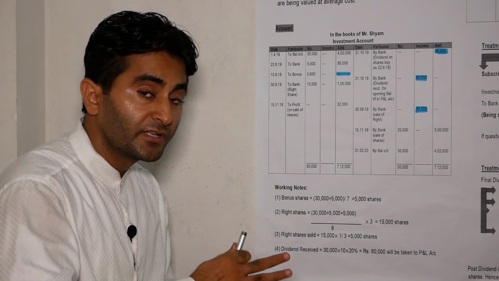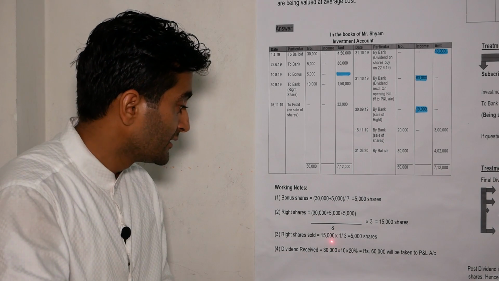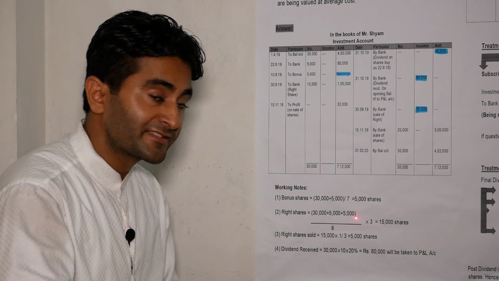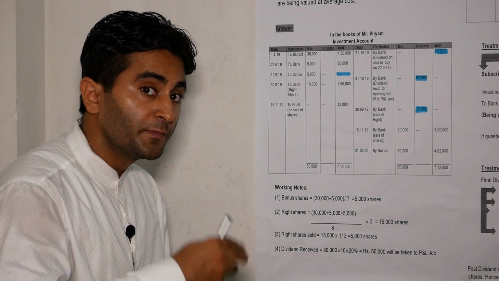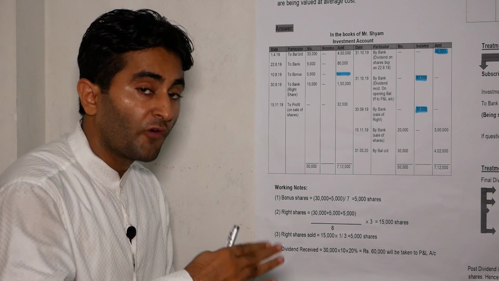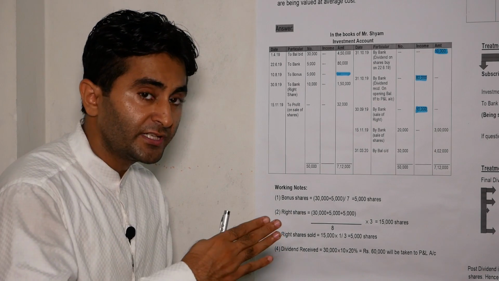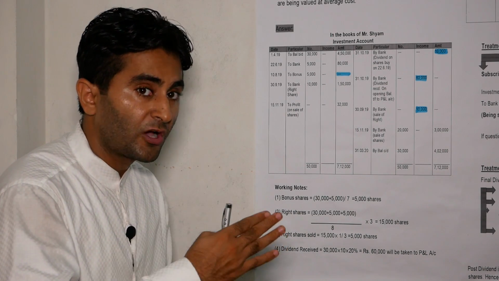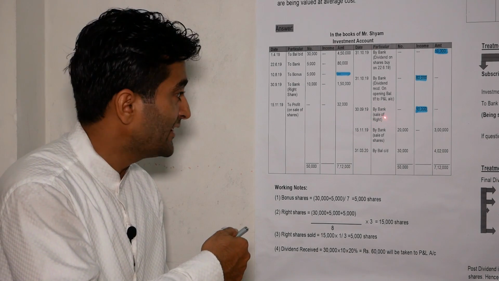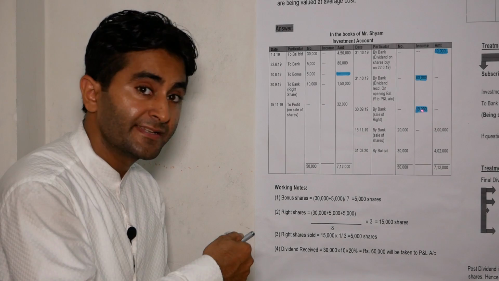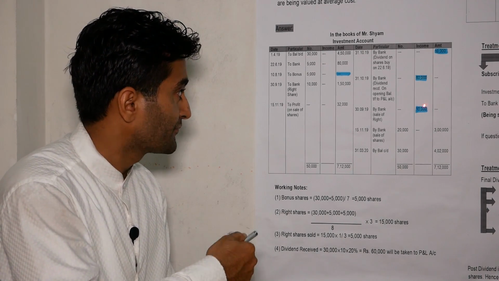So Mr. Shyam sold 1/3 of his entitlement to Mr. Ram. So out of total rights shares, Mr. Shyam sold 1/3 of his rights. So 15,000 into 1 by 3 is equal to 5,000 shares. Mr. Shyam sold this to Mr. Ram for a consideration of rupees 2 per share. So 5,000 into 2 per share is equal to 10,000. On 30th September 2019, by bank, sale of rights will come under the income column, that is 5,000 shares into rupees 2 per share as consideration, so 10,000.